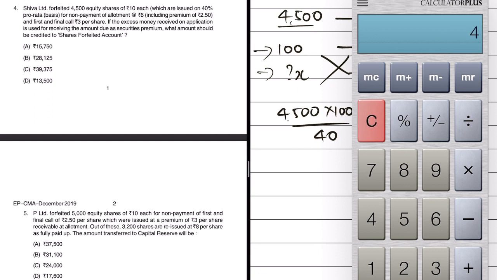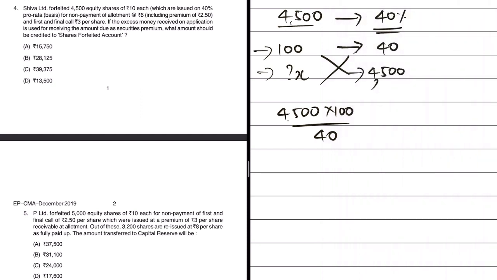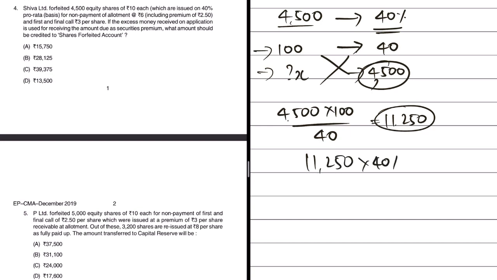Now let us do this math. 4,500 divided by 40 into 100. So the shareholder has applied for 11,250 and the company has issued them 4,500. If you do the quick math of 11,250 into 40%, you will still get 4,500. This is that 40% which is being referred to in the question. Now this is one part of the problem wherein we found out the number of shares actually applied for by the specified shareholder whose shares are now being forfeited.